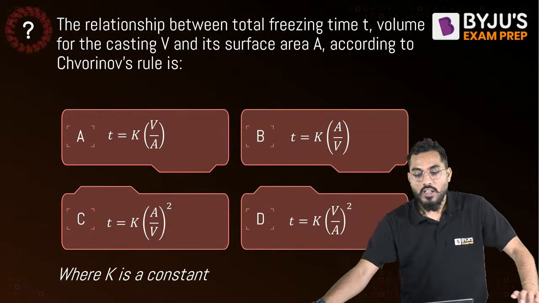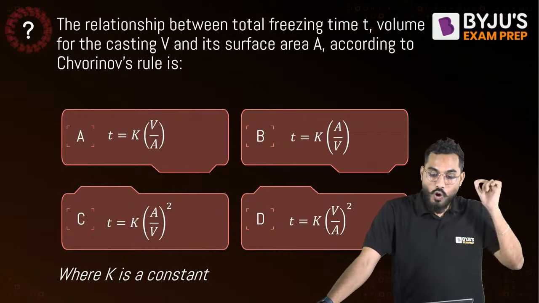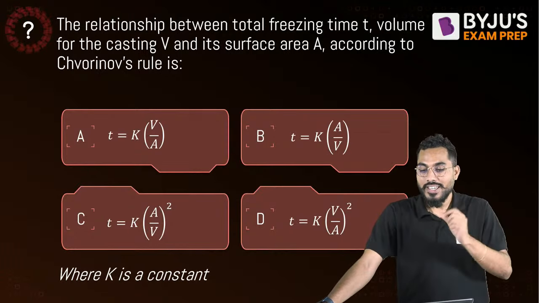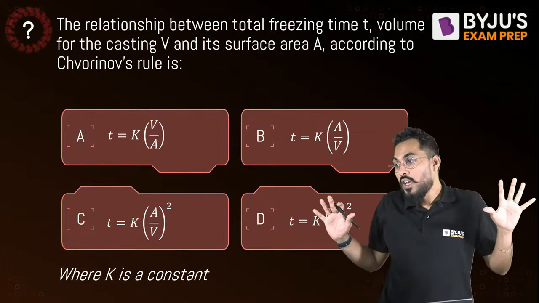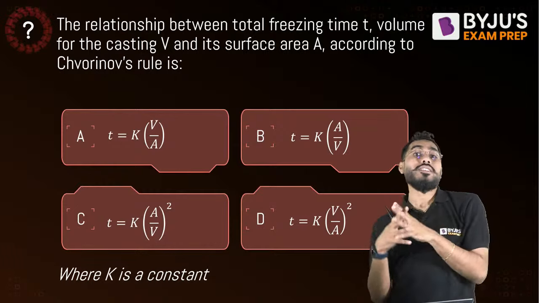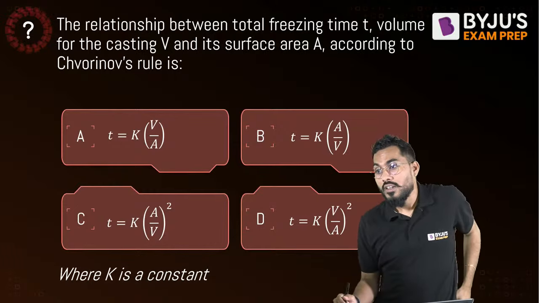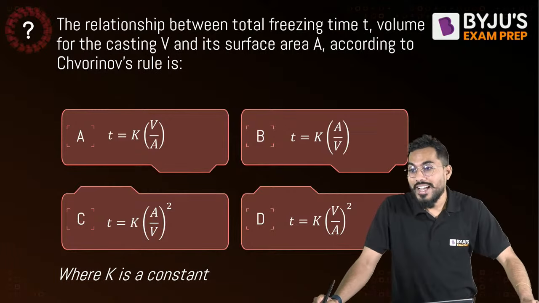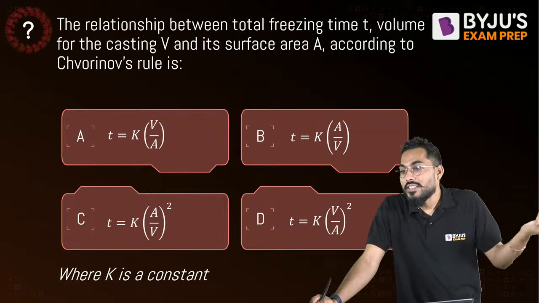Next question. The relationship between total freezing time T, volume of casting V and the surface area according to Chvorinov's rule is. Now it seems very simple, sir, what silly questions you are asking right now. But when it goes to the examination, the real question comes. You tell me, what is the answer? Solidification time T is exactly equal to what? Sir, D is the correct answer.